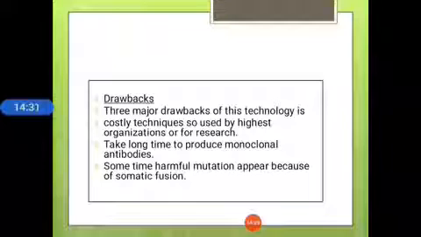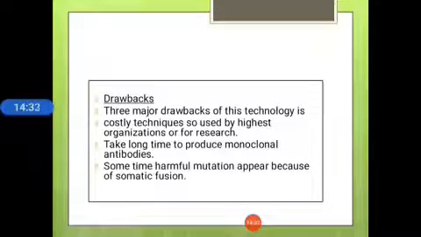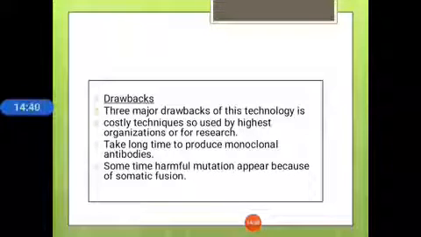The main drawbacks of this technique are three. It is a costly technique, so it is used by large organizations or for research. It takes a long time to produce monoclonal antibodies. Sometimes harmful mutations appear because of somatic fusion.